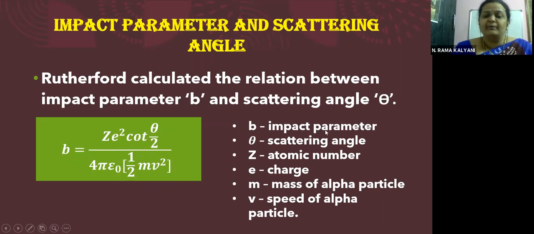Here B is the impact parameter, theta is the scattering angle, Z is the atomic number, E is the charge on the alpha particle, M is the mass of alpha particle, V is the speed of the alpha particle. So as V is the speed of alpha particle, M is the mass of the alpha particle, half mv square is the kinetic energy of the alpha particle. Right, children? So this is an important relation between impact parameter and scattering angle, which is an expected question also. So you have to go through this carefully.